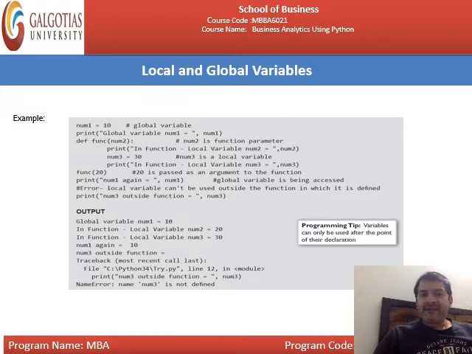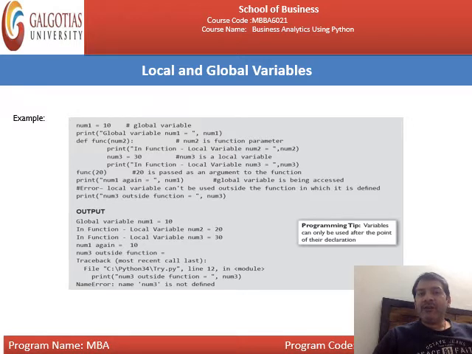Okay. Next, error. Listen to me very carefully. This is the error: a local variable cannot be used outside the function in which it is defined. Printf num3 outside the function, num3. What is it? This is the function 20. Listen or focus over here. Now, function 20 is what? This is the function calling. 20 is passed as an argument to the function.